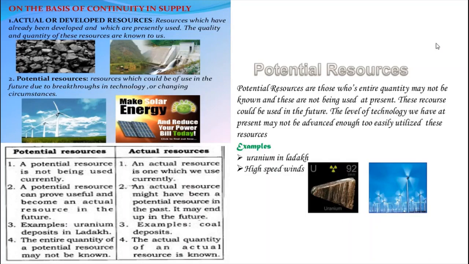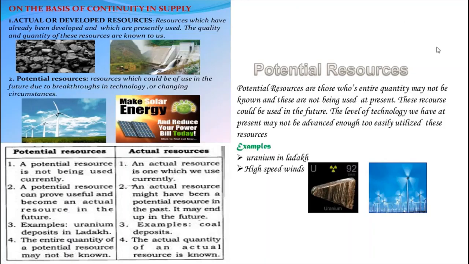We can find it, and according to that, we can plan and use it, isn't it? So they have given coal mining in Germany, petroleum in West Asia, and the Deccan Plateau in Maharashtra as examples of actual resources. See here, some pictures are there. Now I am going to tell about the second type, potential resources.